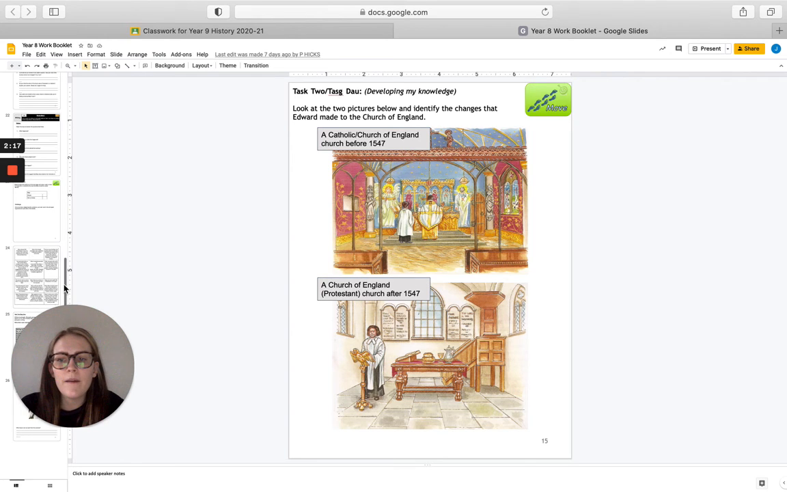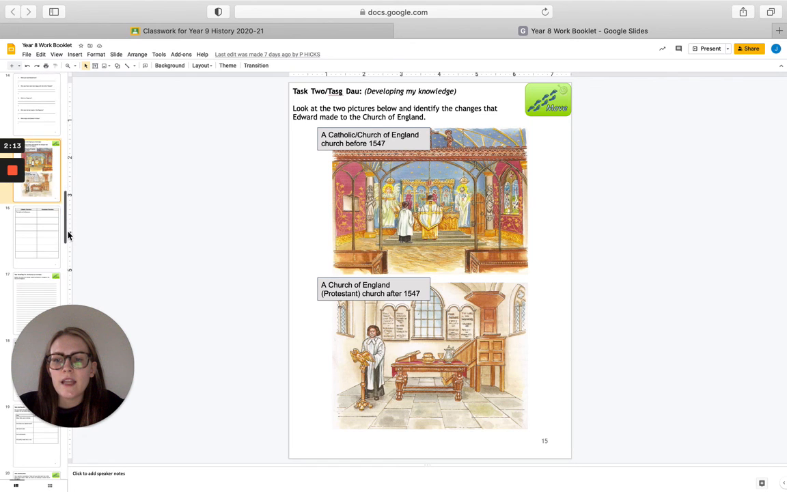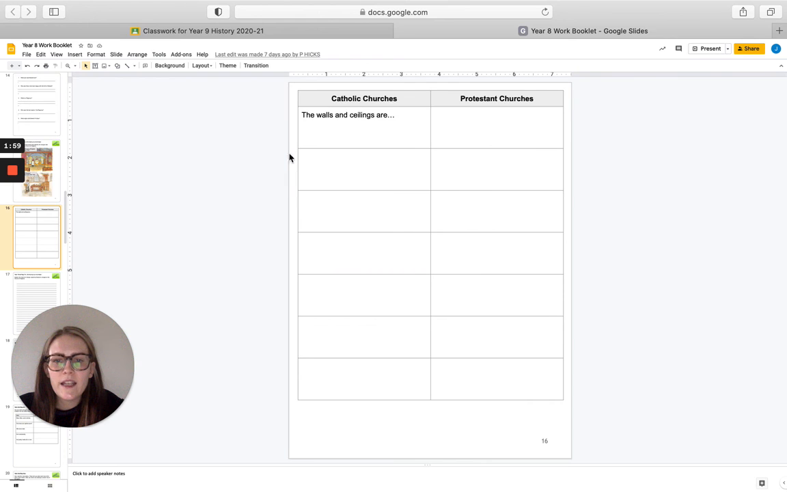Okay, so you're going to do that with all the different points in the Catholic Church and all the different points in the Protestant Church, okay? So you might want to consider the altar, you might want to consider how the priests are dressed, you might want to consider the windows because there's a difference there as well, okay? So filling in that table with the differences between the 2 churches.